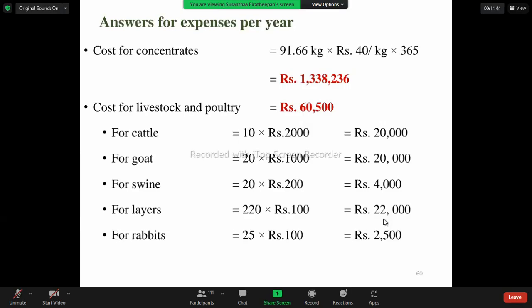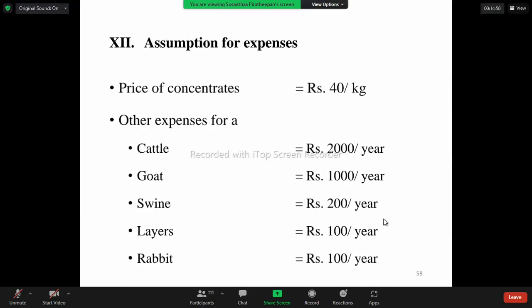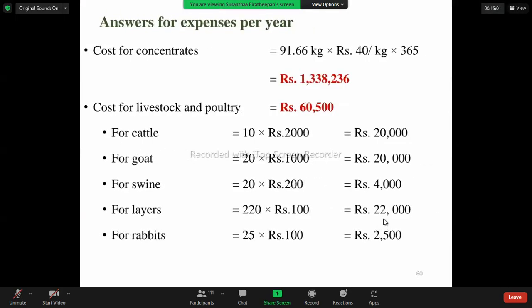And cost for livestock and poultry, that is very easy. Because just look at the data, cattle rupees 200 per year. For one cattle, we are spending rupees 2,000 per year. So there are 10 cattle. So 2,000 into 10. Just like this, we have to calculate it for goats, swine, layers, as well as rabbits. The answer is 68,500, not 60,500. Again, there's a mistake. Please correct it. Cost for livestock and poultry is 68,500 rupees.